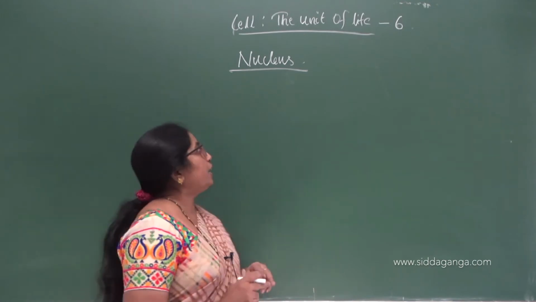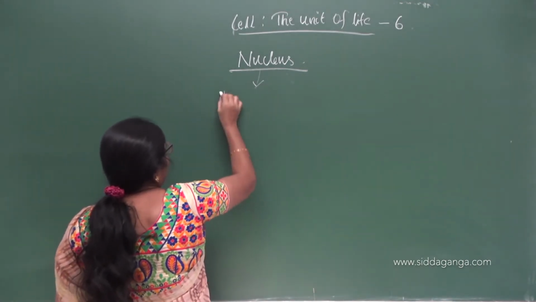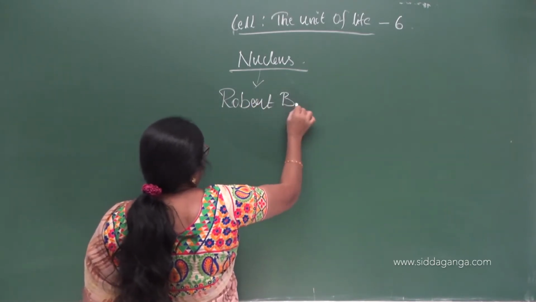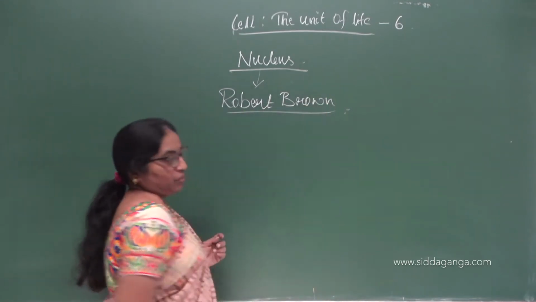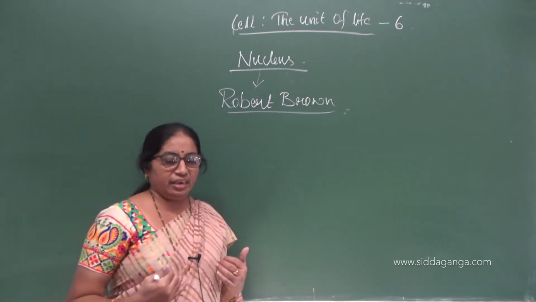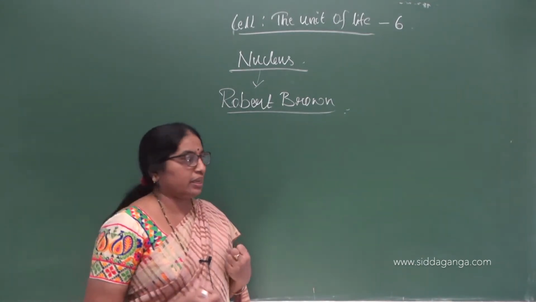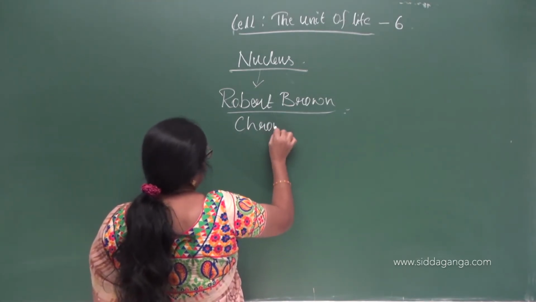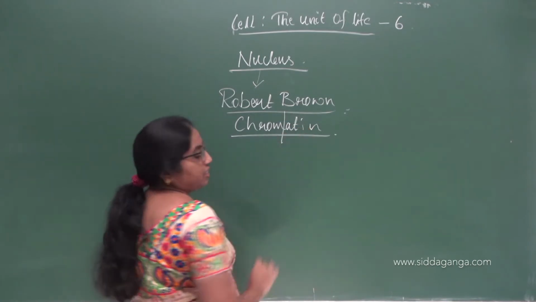For the first time, the nucleus was discovered by a scientist by name Robert Brown. So Robert Brown discovered the nucleus. When the nucleus was stained, given some color, it could absorb some basic dye color, and hence the inner material of the nucleus was named chromatin, where chrome means color.